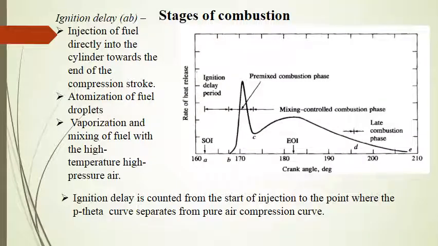So here we will describe the stages of combustion. The first stage is ignition delay. The period between the start of fuel injection into the combustion chamber and the start of the combustion is known as ignition delay. The start of injection has been shown by the letters SOI along with the arrow. That is, at point A we are having the start of injection.